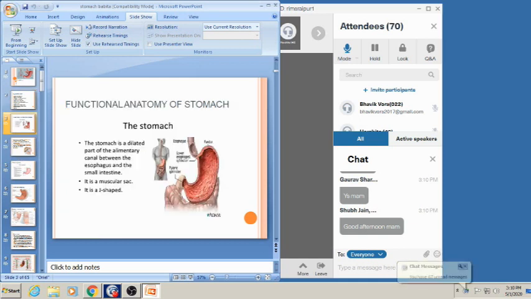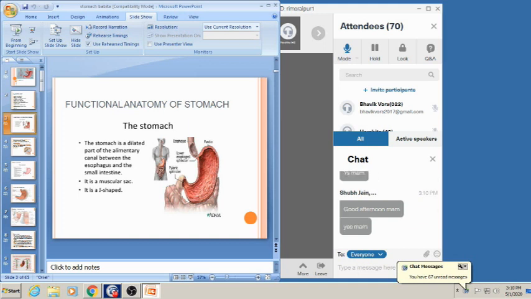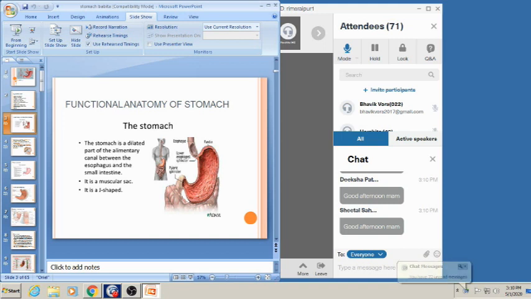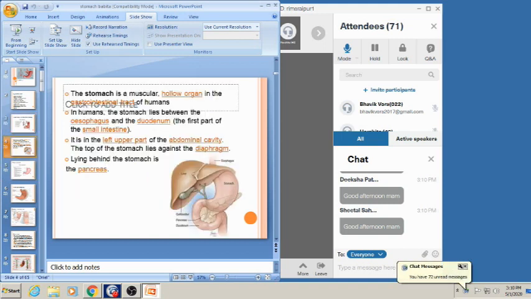Okay. So stomach is a dilated part of the alimentary canal, between the esophagus and the first part of the small intestine, that is duodenum. It is a muscular sac. It is J-shaped. The stomach is a muscular hollow organ in the gastrointestinal tract of humans.